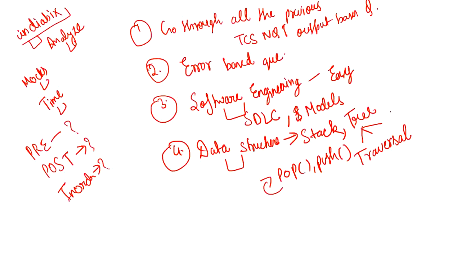Some basic questions that they can ask: for example, some nodes are given, and they can ask you whether this is a complete binary tree or a full binary tree. These sort of questions are possible. Some complexity based questions they can also ask, like what is the complexity of searching an element in a binary search tree. So basic questions will be there. If you have some sort of basic understanding, then TCS is all yours, right? The technical part is all yours. There is nothing to worry about.